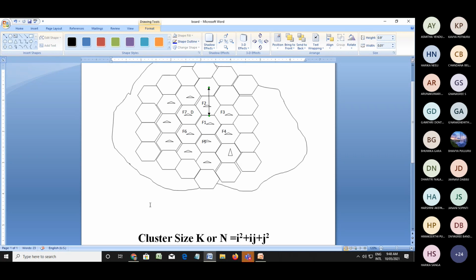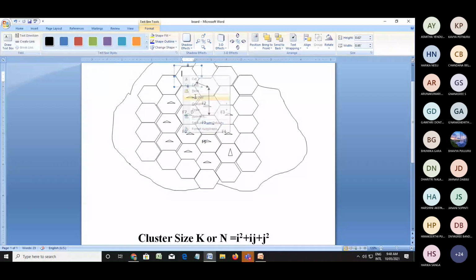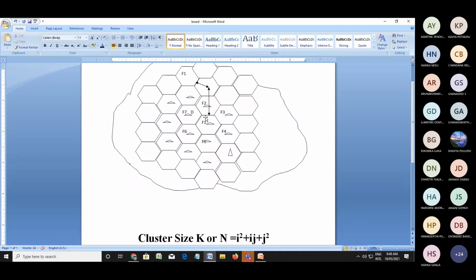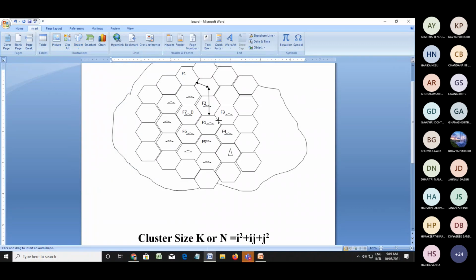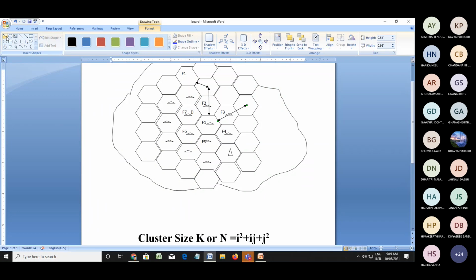Next, what is the j value? 1 cell, only 1. Here I have added the same frequency F1. Likewise for all sides. See this one, I am taking the example from all sides, for all 6 faces of the hexagonal shaped cell.